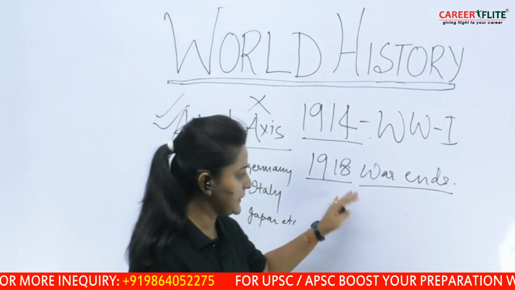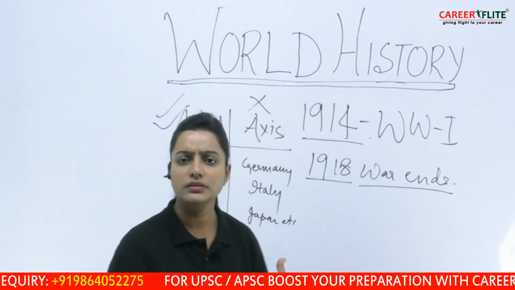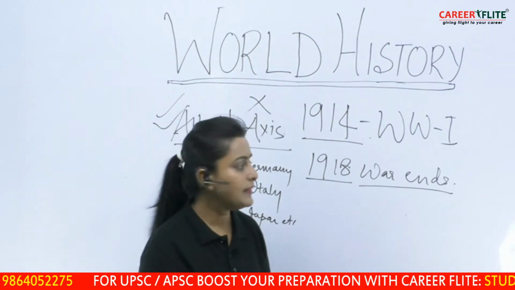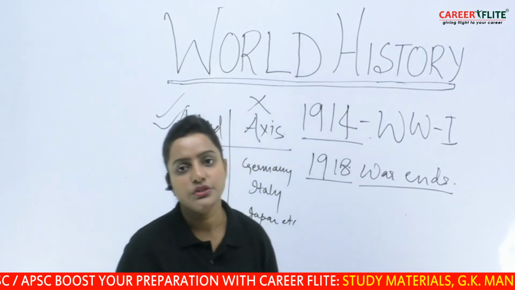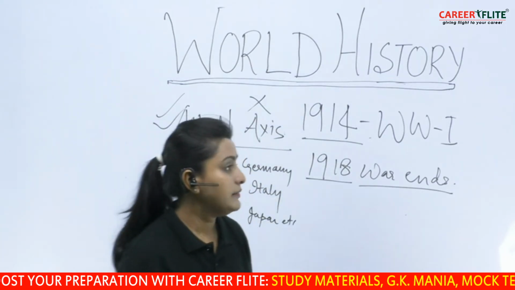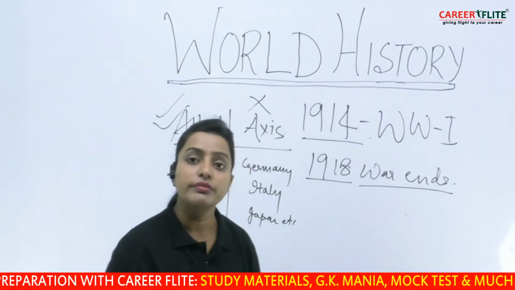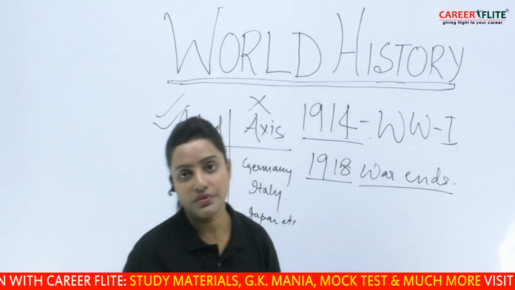Now what we see at the end is that different scholars, different leaders of this world said that lots of destruction has taken place due to this First World War, and therefore we need to stop such kind of destruction anymore.